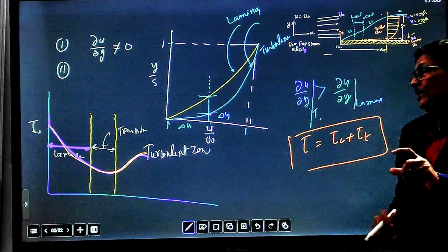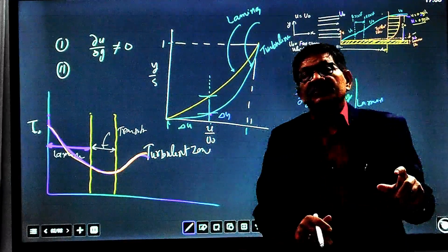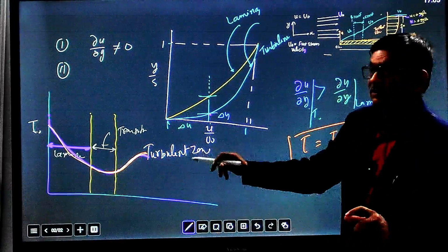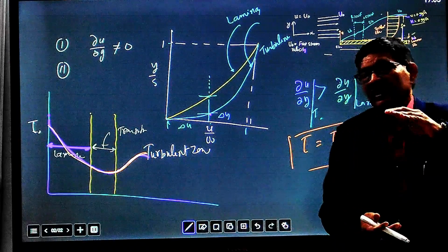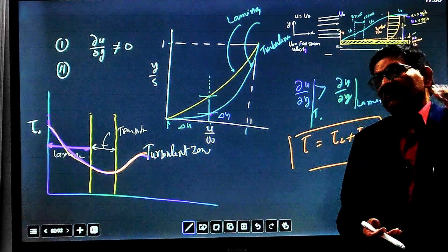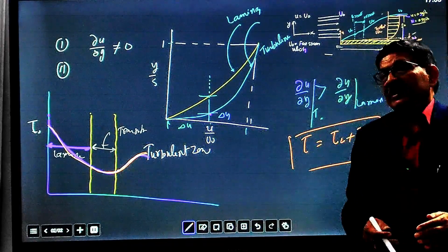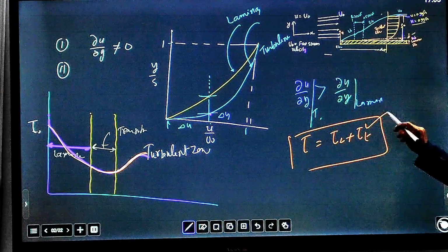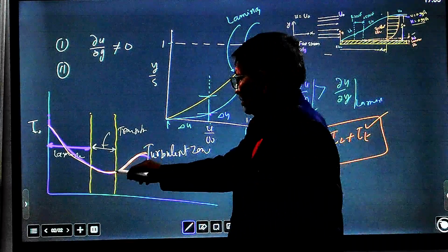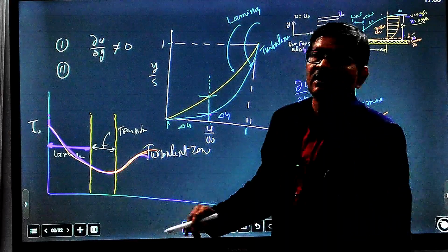There are two types of shear stress, laminar and turbulent. Due to the movement of layers between higher velocity and lower velocity zones, fluid particles will move and turbulence is created, and due to this turbulent shear stress becomes dominant. So again, shear stress increases in the turbulent zone.